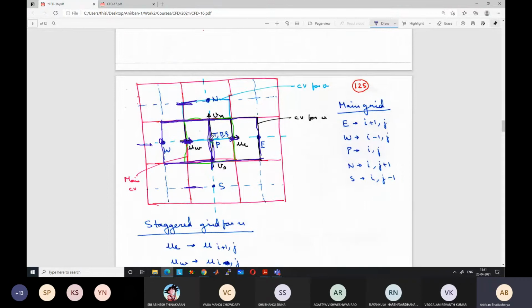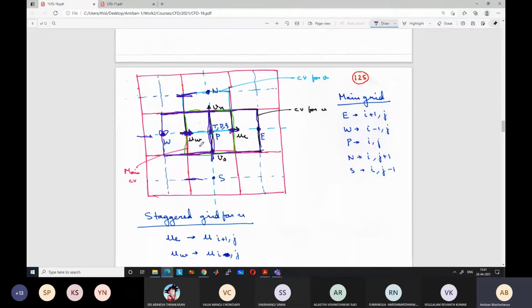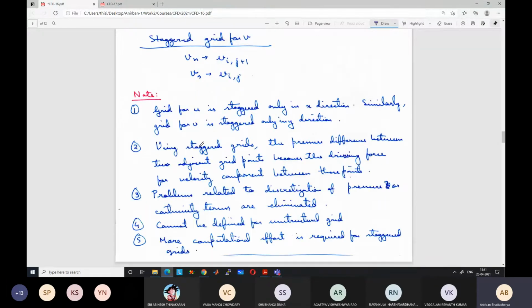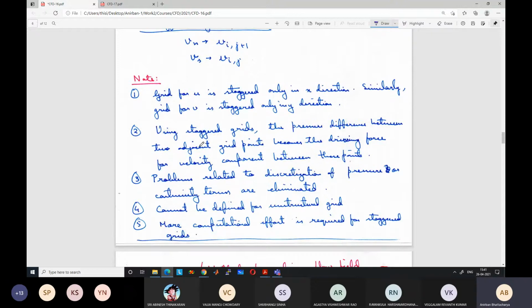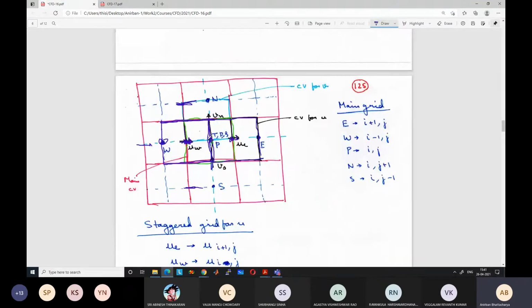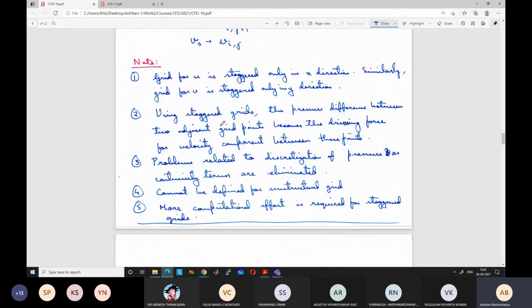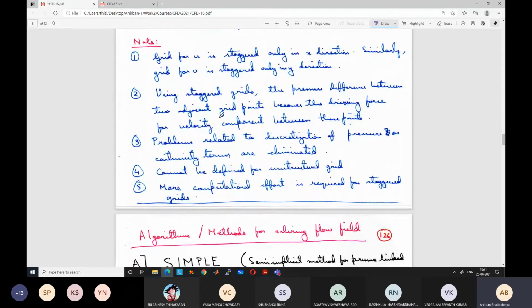And we already have the p at this point, so we don't need to interpolate because we are storing the p at this point. So we will just write it as pw minus pp. So we don't need to interpolate, so there won't be any issue like previously where we had to interpolate. So directly we can get the pressure gradient effect, and the pressure gradient will drive the velocity.